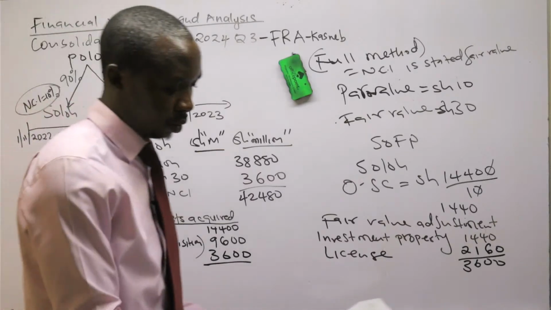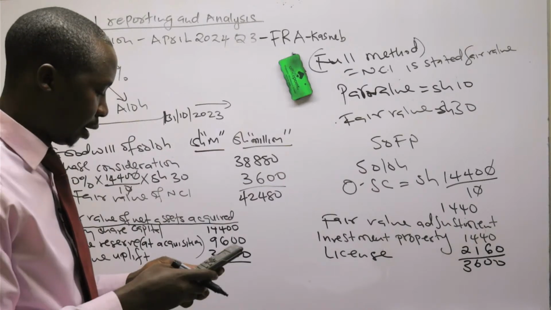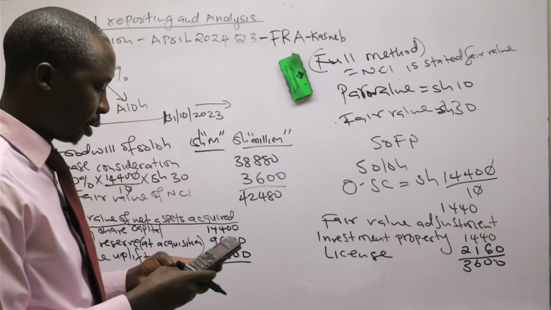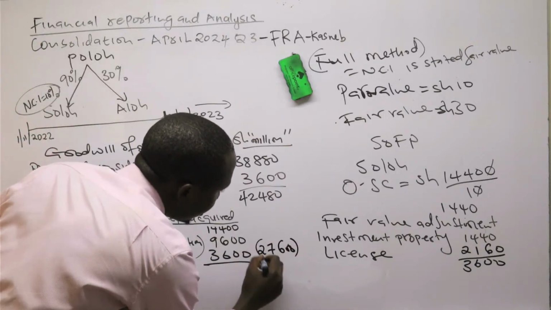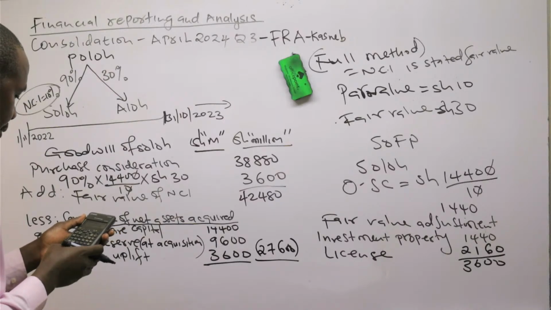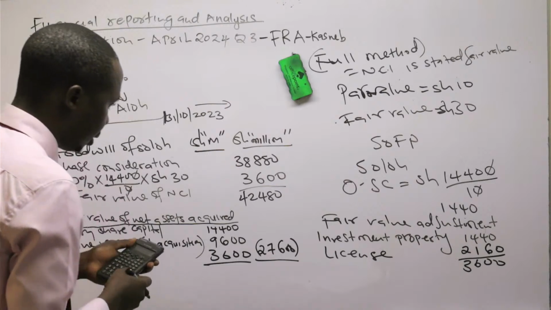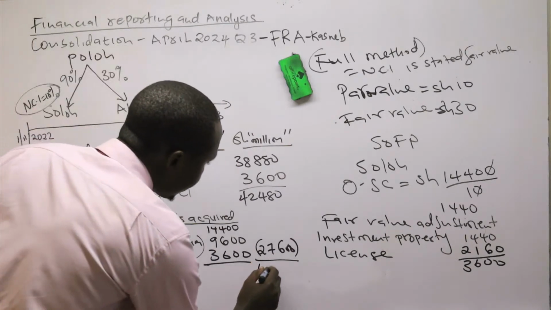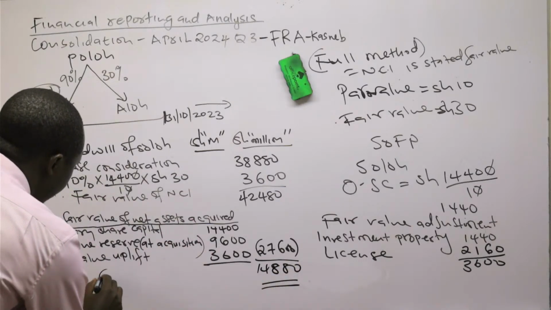If I get the total for these net assets, 14,400 plus 9,600 plus 3,600, this is 27,600. So I deduct it from 42,480. 42,480 minus 27,600 is 14,880. So that is goodwill.